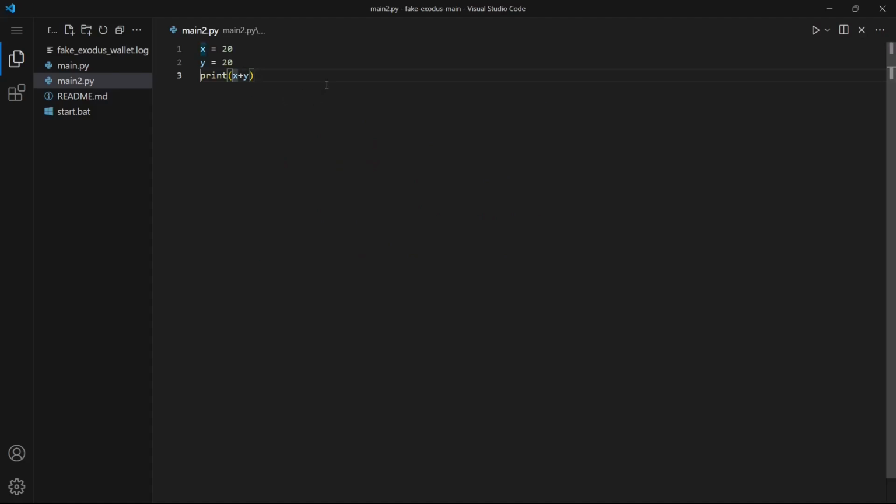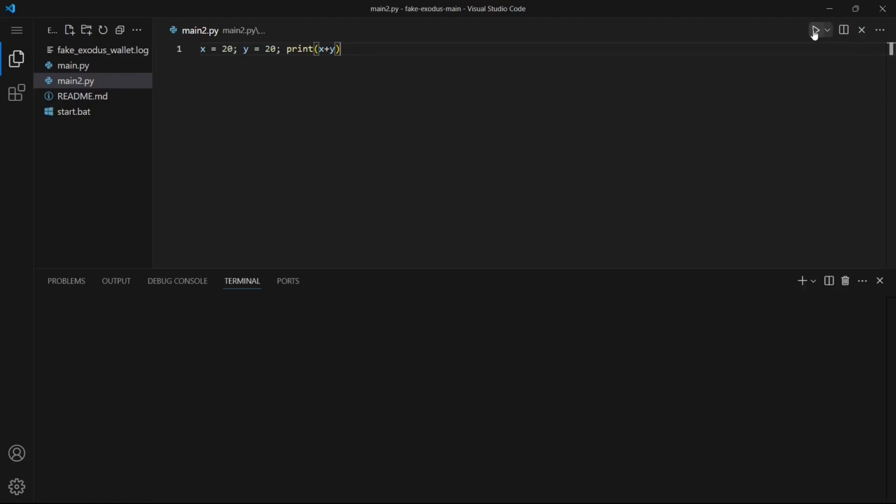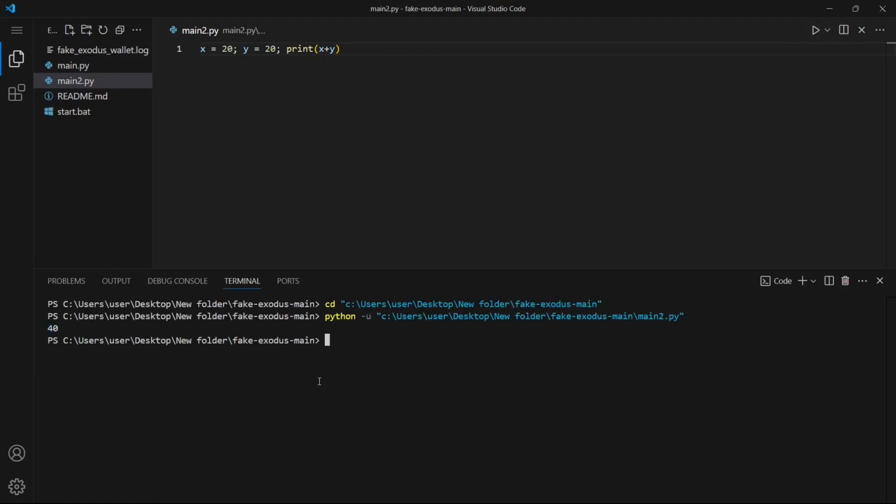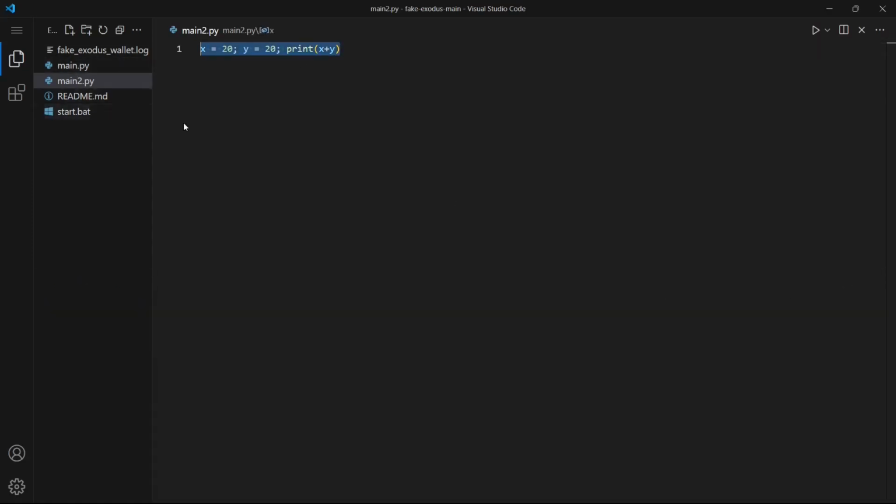I can also do inline. I can just put all the variables and the functions in a single line. And for these to execute, I'm going to use a semicolon at the end of each line. So what this does is this is also going to print 40. There we go, 40. So this is how Python works. You can stack all these lines into a single line using a semicolon.